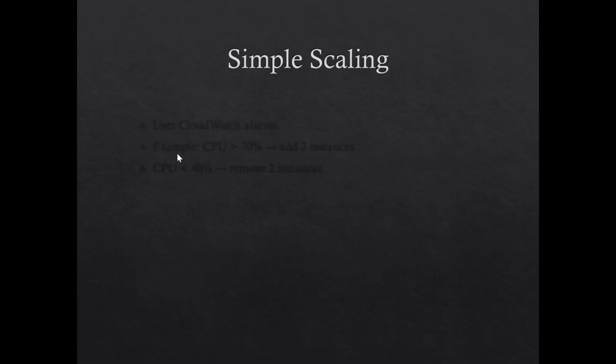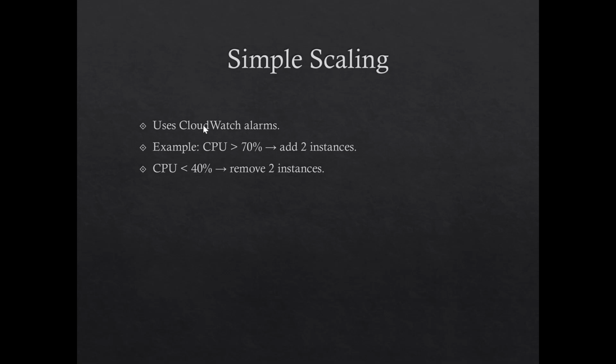In the next slide, we'll see what is simple scaling. In simple scaling, a CloudWatch alarm triggers. Basically, simple scaling uses a CloudWatch alarm. Example, if CPU utilization increases above 70%, then it will add 2 instances. And if CPU utilization goes below 40%, it will remove 2 instances.